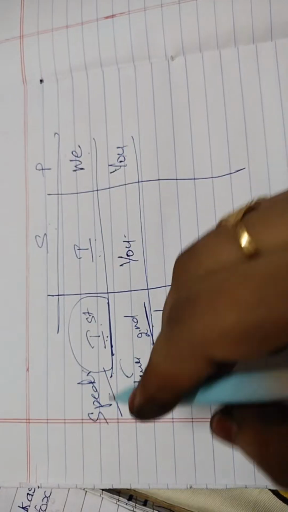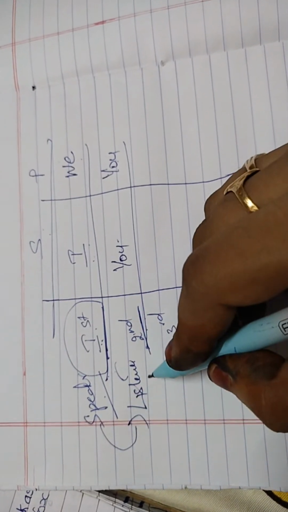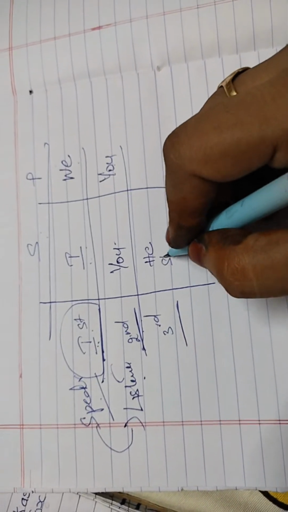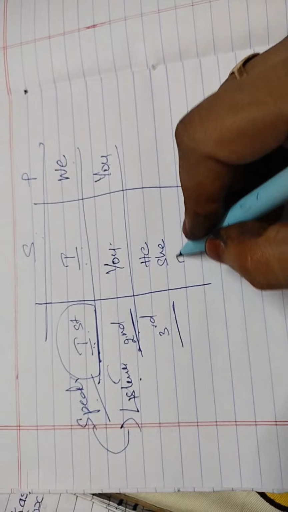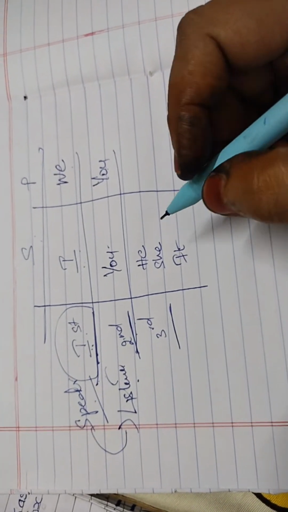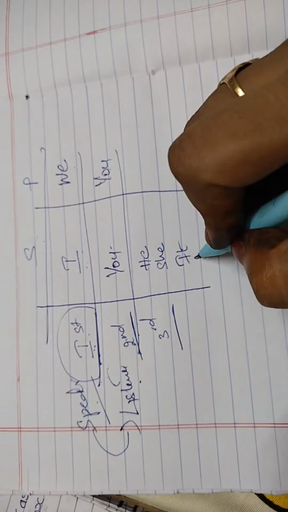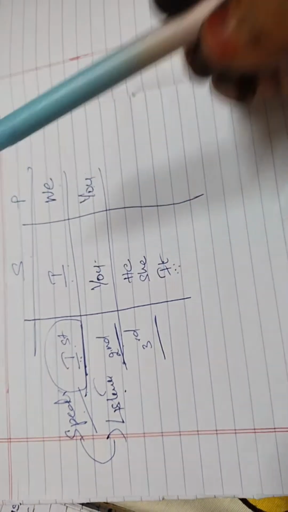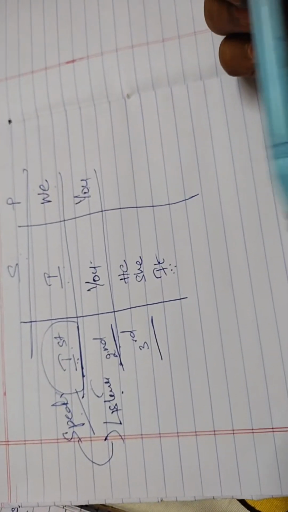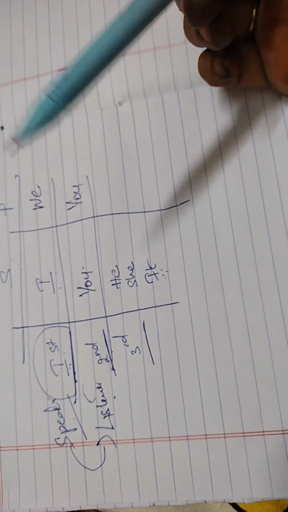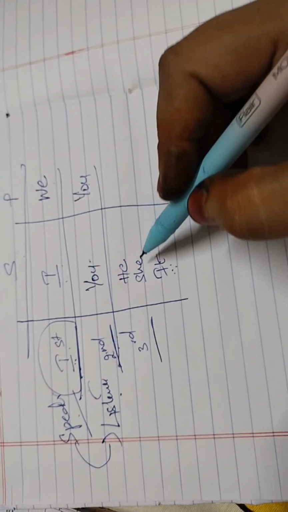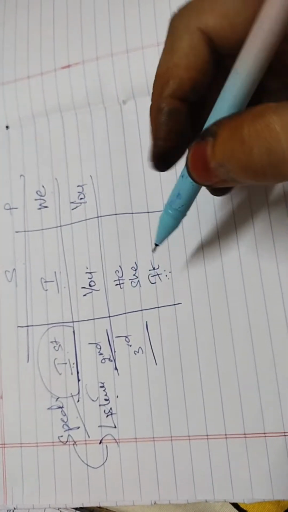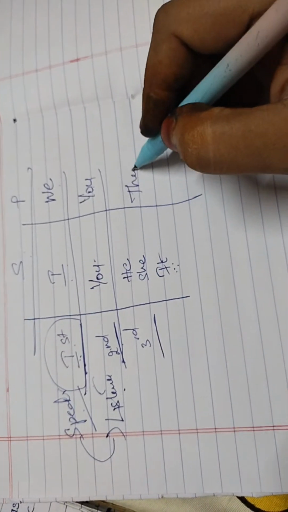Now the third person. The speaker is speaking to the listener, maybe about a male, that is he, or a female, that is she, or neuter gender, it. What are neuter genders? Things. It is a pen. So the speaker is speaking about a pen to the listener. So it is the third person. This pen is neither she nor he. So neuter gender, it. When it is plural, they.